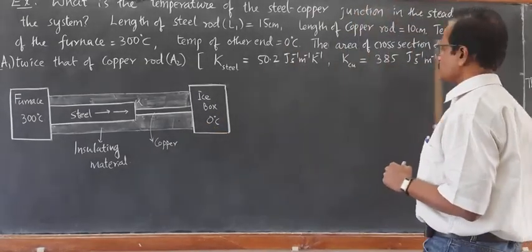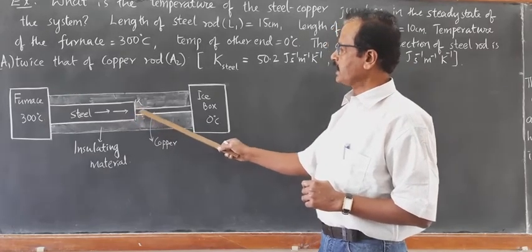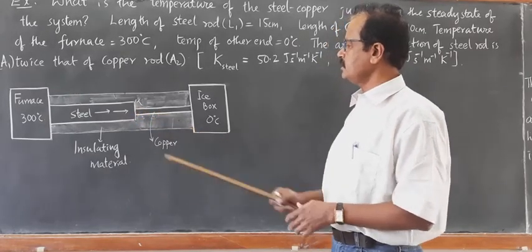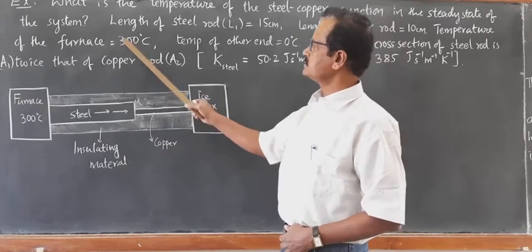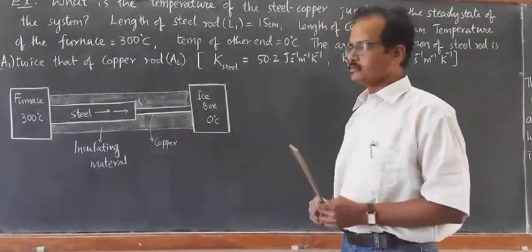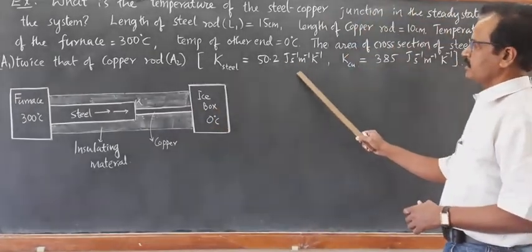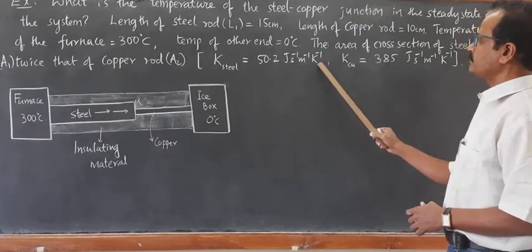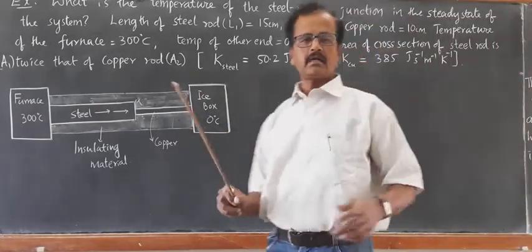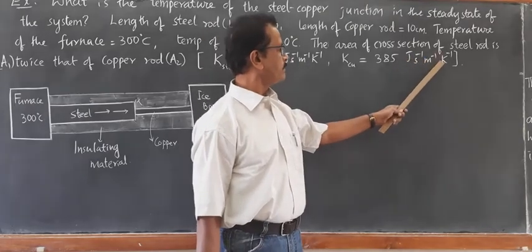The area of cross section of the steel rod is 2 times the area of cross section of the copper rod. If A1 is the area of cross section of the steel rod, then A1 is equal to 2 times A2. Thermal conductivity of steel is given as 50.2 watt per meter per Kelvin, and thermal conductivity of copper is 385 watt per meter per Kelvin.